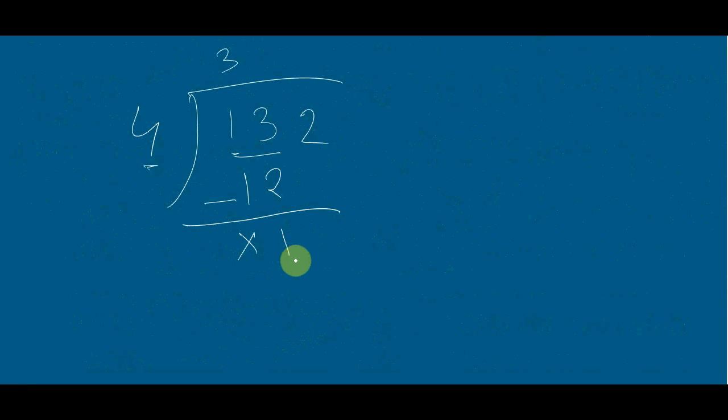Now take down, 1 is less than 4, the division will not proceed here, so you take down 2. Now it becomes 12. Now division can be done, that means 12, 4 3 ja 12. Okay, so your answer is 33.